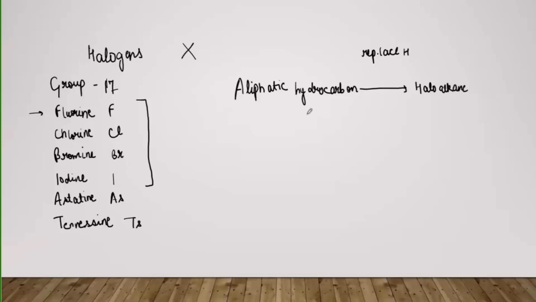We'll go through this when we see the nomenclature of these compounds. And when we come to aromatic hydrocarbons, when we replace hydrogen in an aromatic hydrocarbon, we get haloarenes or aryl halides. So this is how haloalkanes and haloarenes are formed.